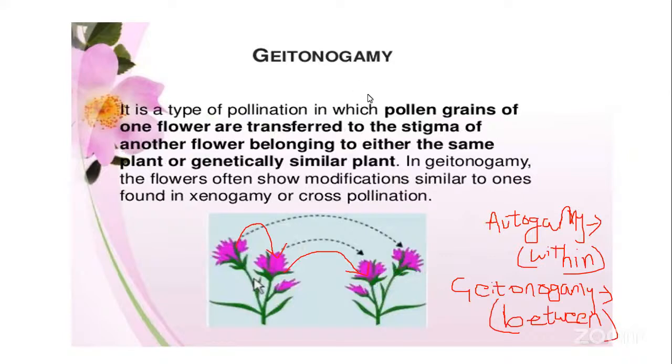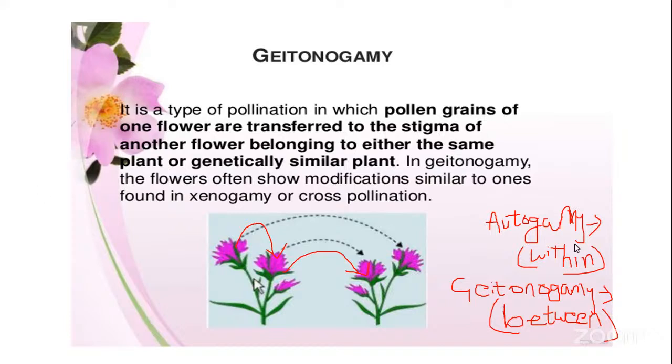Now, the next type of pollination is called geitonogamy, or this is also called cross-pollination. It is a type of pollination in which the pollen grains of one flower are transferred to the stigma of another flower, which belongs either to the same plant or to another plant.